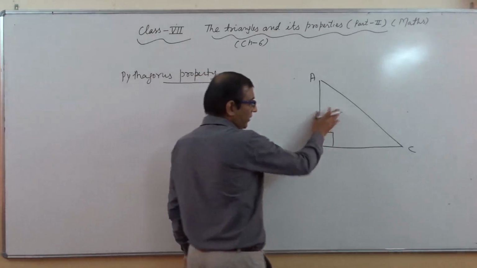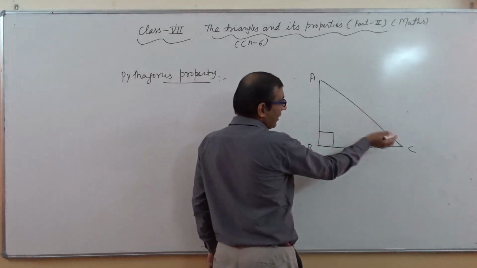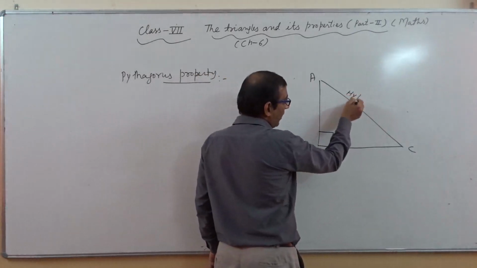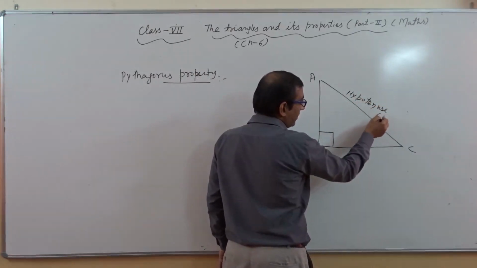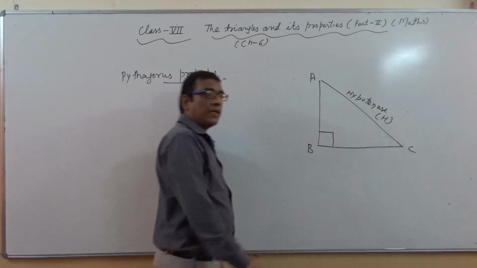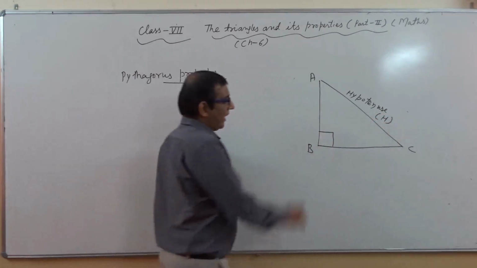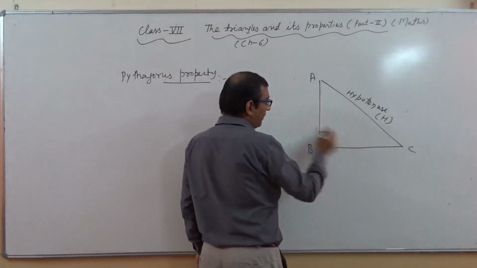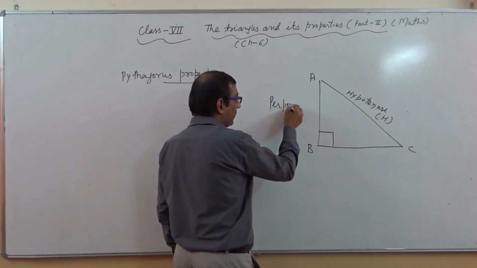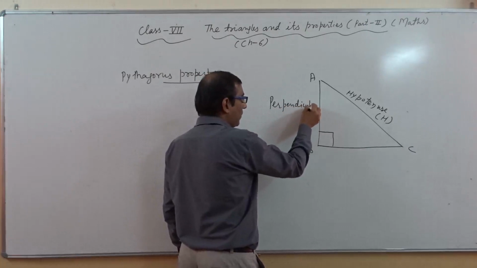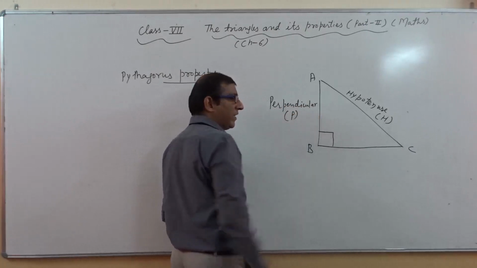The side which is opposite to 90 degree, that is AC, is known as the hypotenuse, and it is represented by capital H, right? And of the other two sides, AB is related with the perpendicular, and it is represented by capital P.